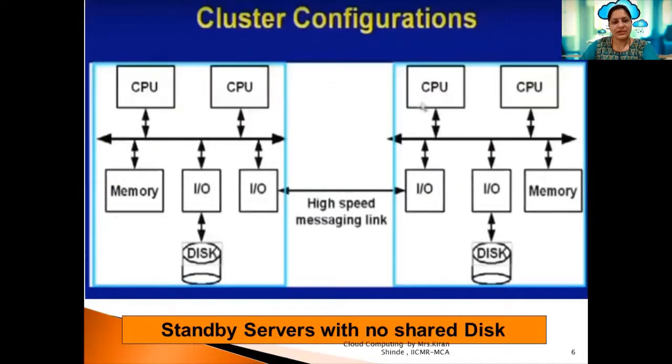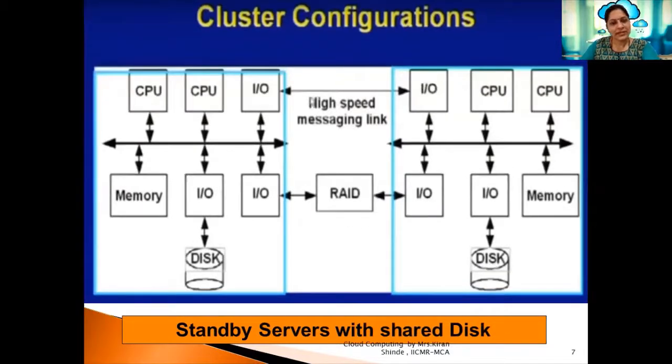Now here is an image which explains a simple cluster. We can see there are two CPUs with one memory module, two IO modules and a hard disk connected. This block is connected with another block having the same configuration, two CPUs, two IO modules, one memory module, and they are connected with each other via a high-speed messaging link. But here the disks are not shared between these two blocks. So it is a standby server with no shared disk. It's a kind of cluster.